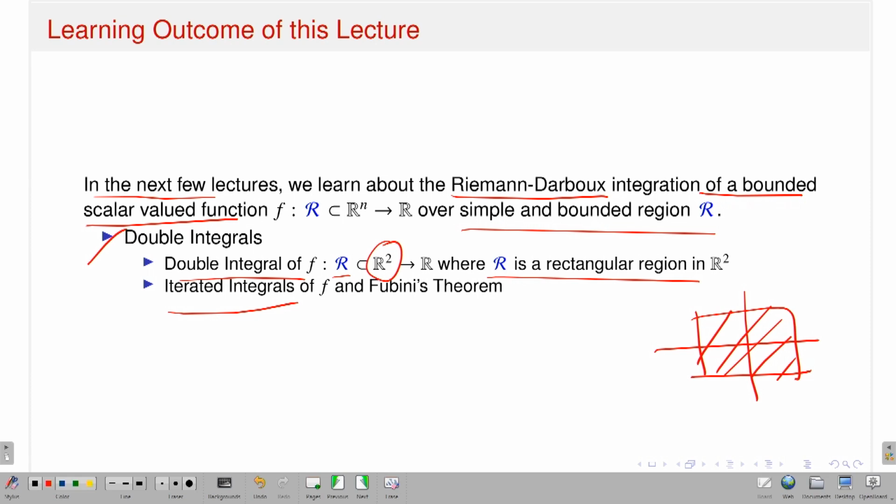If you go back to the differentiation case, when I talked about the notions of limit of vector-valued functions or scalar-valued functions of a vector variable, you saw the notion of double limit, and then the concept of iterated limit. That means if I keep one variable fixed and think about the function of a single variable, I do one limit and then perform the limit in the other variable. So there is a notion of double limit and a notion of iterated limit, and I discussed a couple of examples, some sufficient criteria for the existence of double limit and iterated limit, and when they are equal. Those sorts of concepts are there in the context of limits.